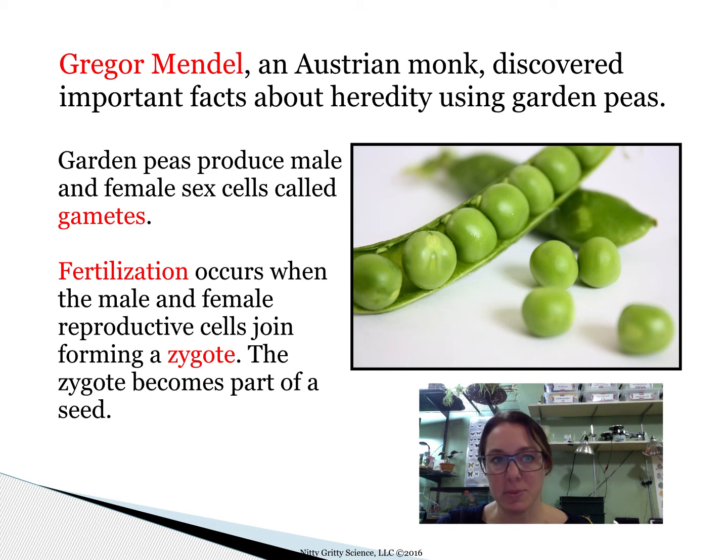He used garden peas to do his work, and garden peas produce male and female sex cells that are called gametes. And for us, that would be the sperm and the egg cells. Those are our gamete cells. The rest of the cells in our body are called our somatic cells. Fertilization, as you probably know, occurs when the male and female reproductive cells join and form a zygote. And this zygote becomes part of a seed.